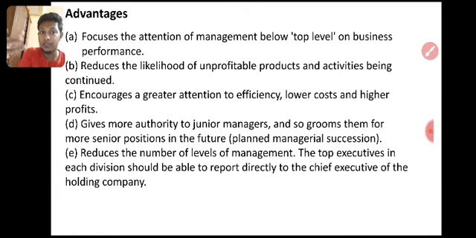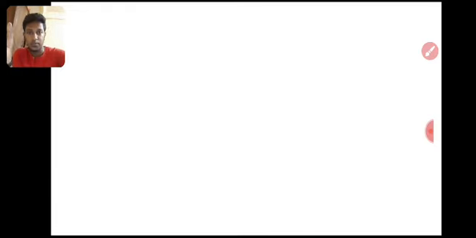If you stop that product, the company's profit will actually be 100 if you eliminate the soap production, right? It encourages greater attention, efficiency, and low cost, as involvement in one area means more and more learning curve effect. We will learn quickly. If you do the production, this month only 100 units, next month with the same effort and same capacity you can produce more, right? Then give more authority to junior managers, they will take decisions alone, right?